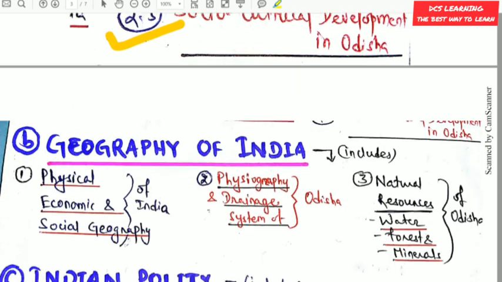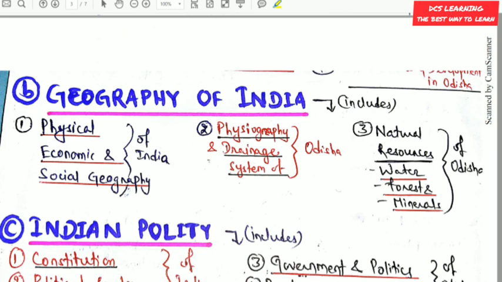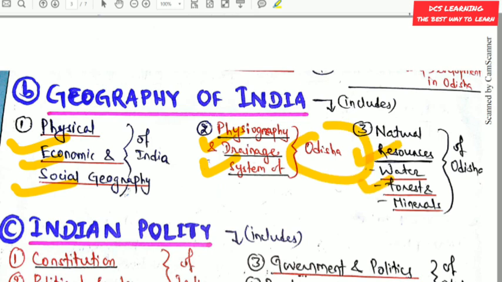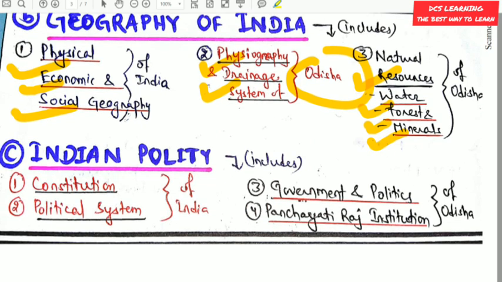Now in the geography section, you will get physical, economic and social geography of India, then physiography and drainage system of Odisha, and in the third part you will get natural resources like water, forest and mineral of Odisha. This is from the geography section. Now from the Indian polity section, you will get questions from the constitution and political system of India, and government and politics and Panchayati Raj institutions of Odisha. So these are questions from polity.